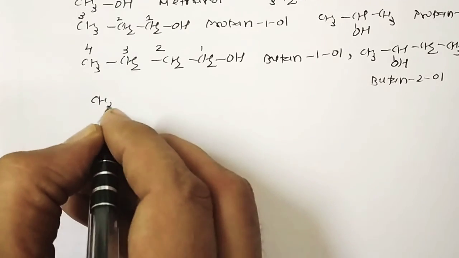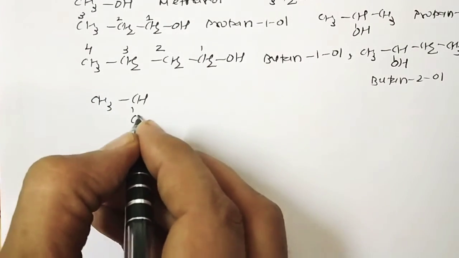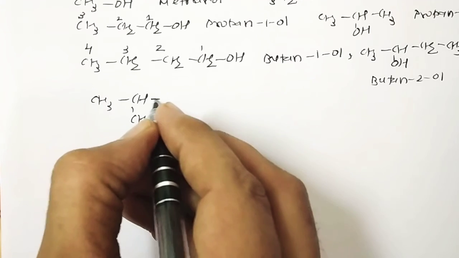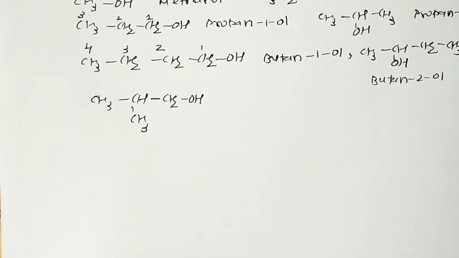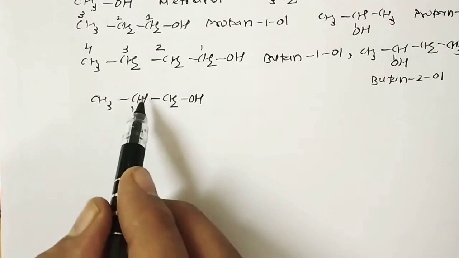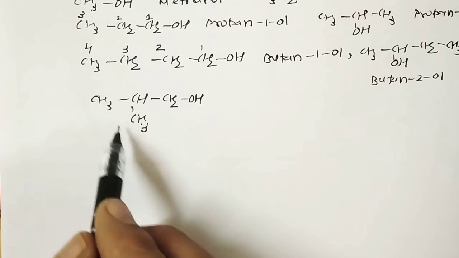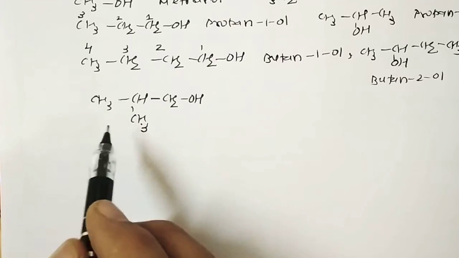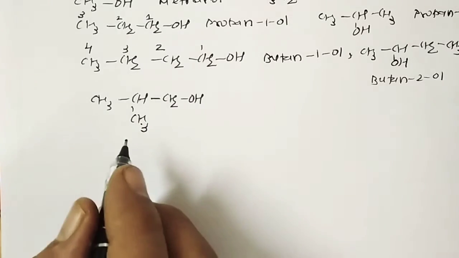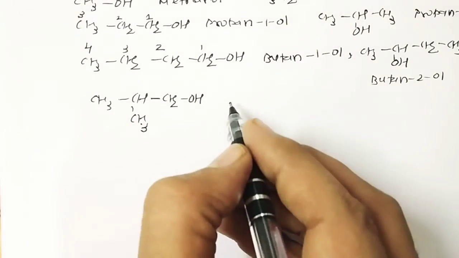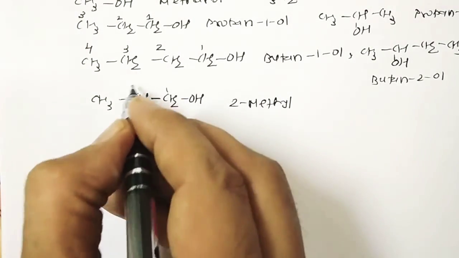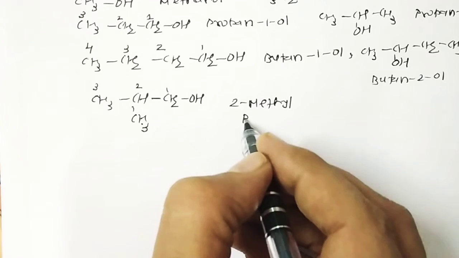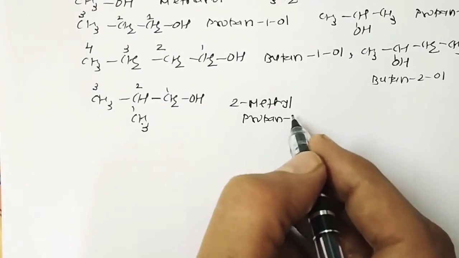One more isomer of this 4 carbon alcohol is isobutyl alcohol, because from the terminal carbon, position number 2 has a carbon branch, so it's called iso with a total of 4 carbons, isobutyl alcohol. But isobutyl alcohol is a common name; the IUPAC name, we know, is 2-methylpropan-1-ol, because we give the numbers in this manner.